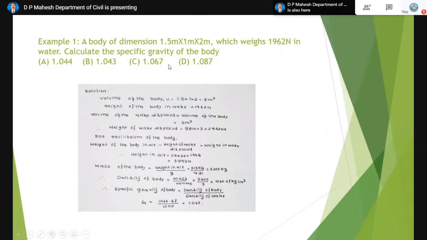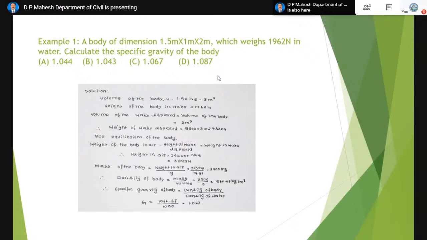This problem speaks about a body submerged in water, which has a known weight of 1962. When we talk about the weight of the body, there will be two doubts: whether the weight is in air or in water. Unless otherwise specified, the weight of the body is always the weight in air.